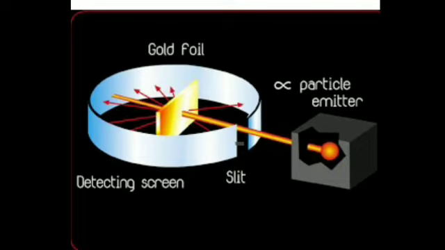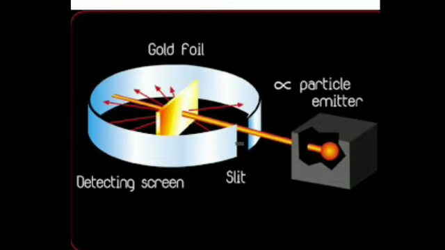Is it clear? Then what did he observe? He observed a flash of light on the screen where alpha particles struck. The observations and the conclusions based on them we will discuss today.